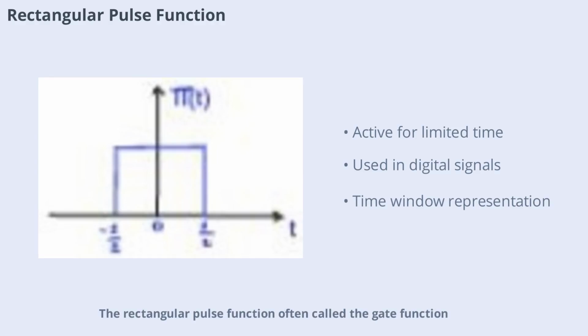Rectangular pulse function, often called the gate function, is defined as 1 within a certain interval and 0 elsewhere. It's used to represent signals that are active for a limited time, such as digital pulses or time windows in sampling. Rectangular pulses are fundamental in digital communication and signal processing.